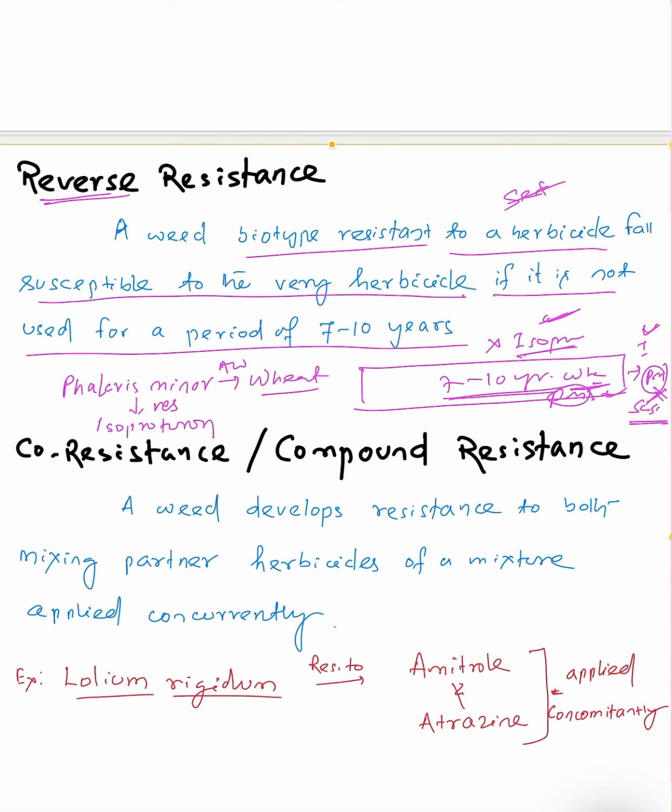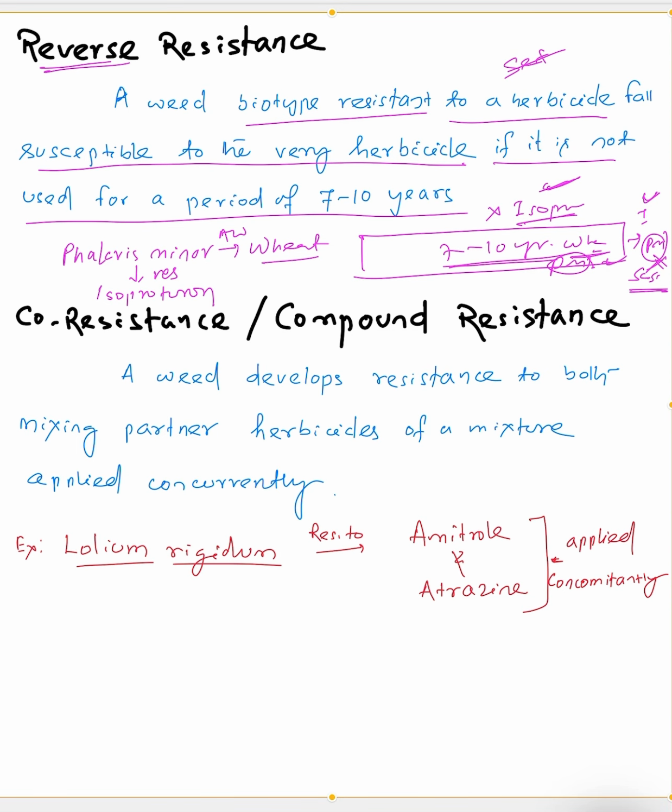I will say again, reverse resistance means that today the weed is resistant against one herbicide, and you are not using this herbicide for a long period, that is 7 to 10 years. Now after 10 years there is a chance that the weed becomes susceptible to that very herbicide. This is called reverse resistance.